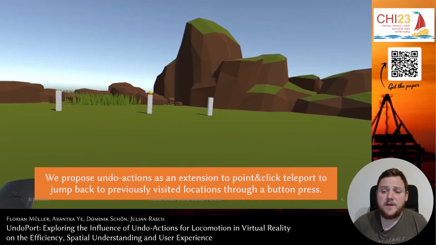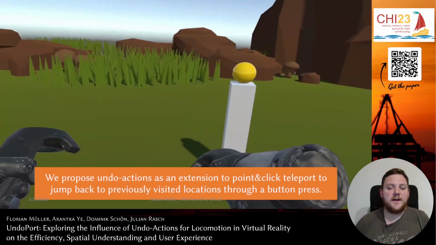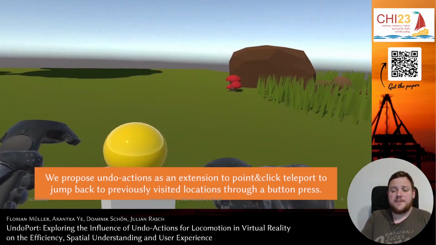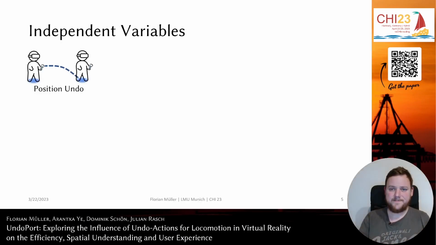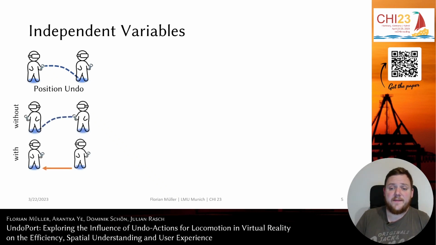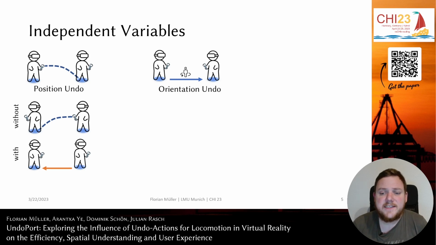There are, of course, a number of different implementations possible for this. So in this paper, we implemented 8 different variations of undo actions for locomotion in virtual reality to compare them in a controlled experiment. For this, we varied 3 independent variables. The first independent variable was the position undo. So does the user have the option to reset the position to a previous point? The second independent variable was the orientation undo. So does the undo reset the orientation to the orientation of the last waypoint, or does it ignore the orientation?